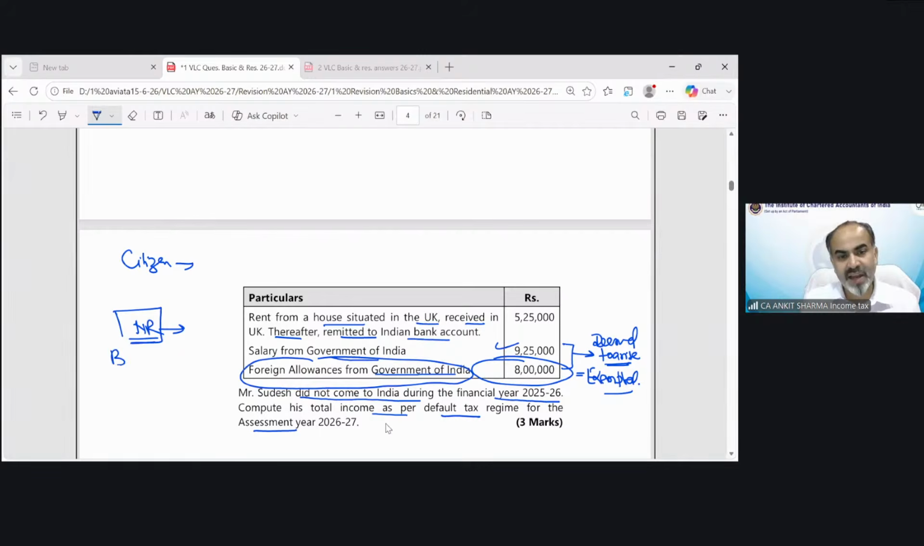So the basic salary is going to be taxed, assuming it is income deemed to arise in India as per the deemed to arise provision. But allowances are exempted as per a special exemption. So the basic salary taxability is 9,25,000, and we are under default tax regime. So we can claim the standard deduction of 75,000. So the net salary would be 8,50,000 rupees. I hope it's clear. Simple question, of course.